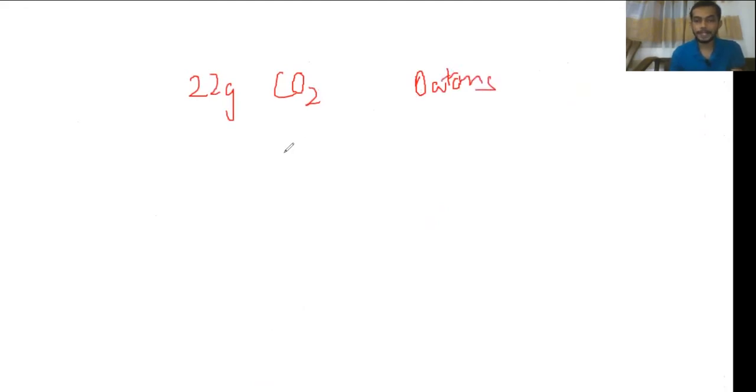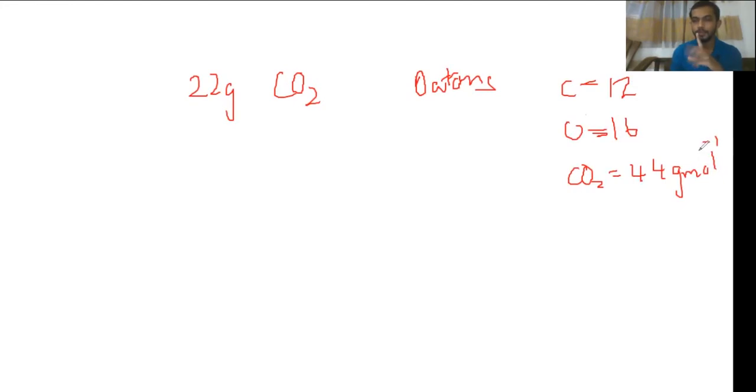See, if you take carbon dioxide, carbon has molar mass 12 grams per mole, and oxygen it is 16, right? So the molar mass of carbon dioxide will be 12 plus 16 plus 16, that is altogether 44 grams per mole, right?